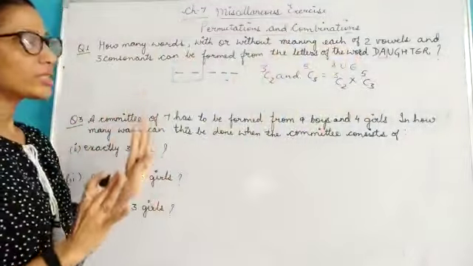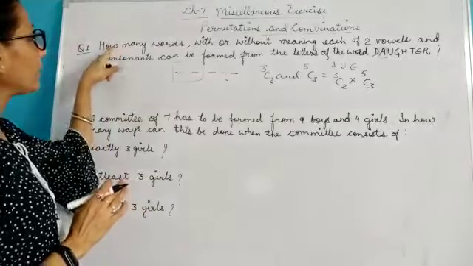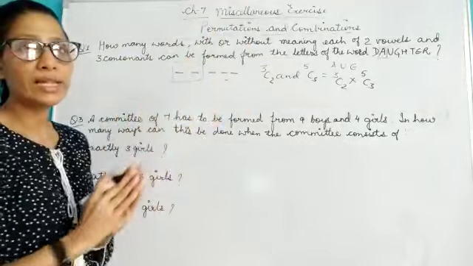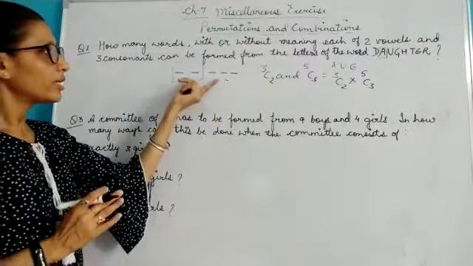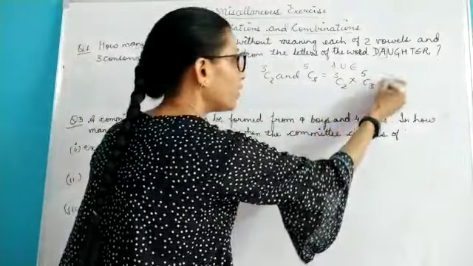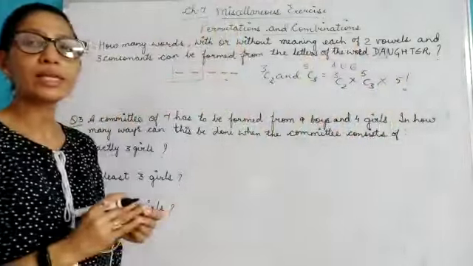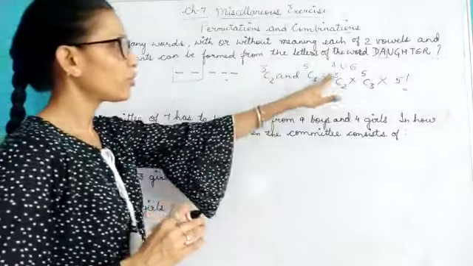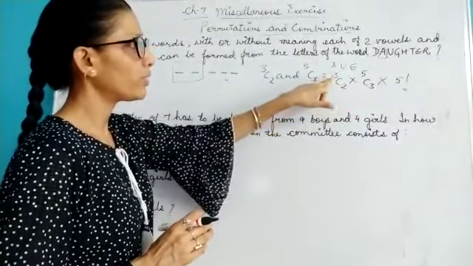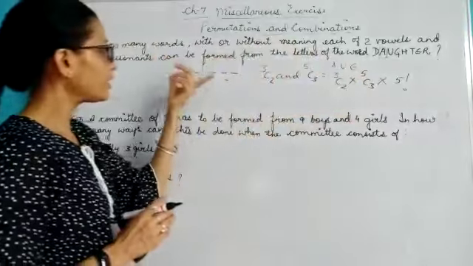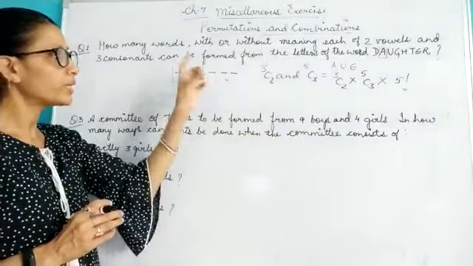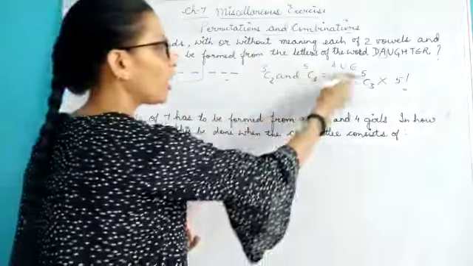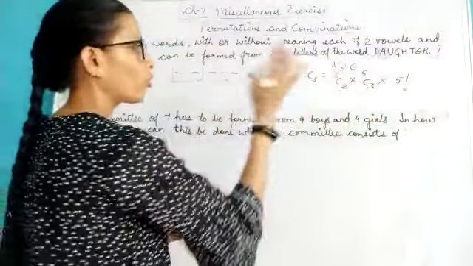Now children, this is the selection made, but in the question it has been said: how many words with or without meaning. That means we can arrange the letters of the word so formed. That means I need to write 5 factorial, or simply I can say 5P5. That means arrangement is also included in this question. First of all, we have selected 2 vowels out of 3 and 3 consonants out of 5, and then the 5-letter word so formed can be arranged in 5 factorial ways. That means 5P5. Now you know how to expand and solve it, so solve it yourself.